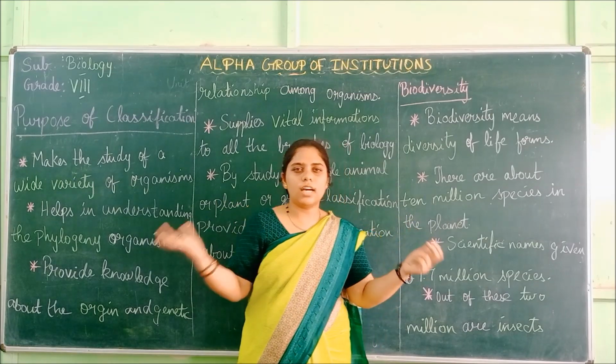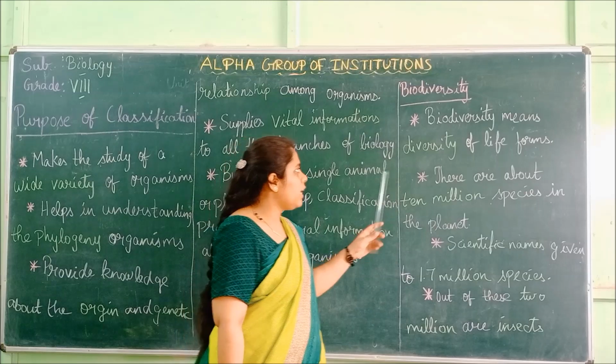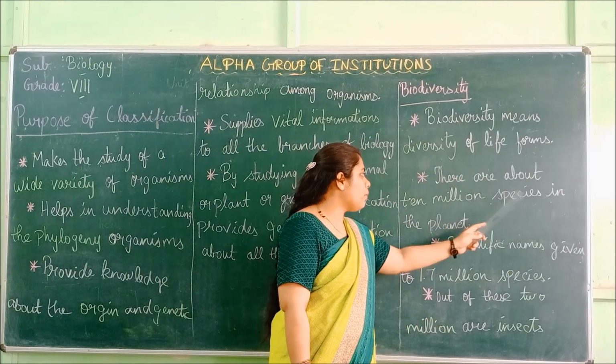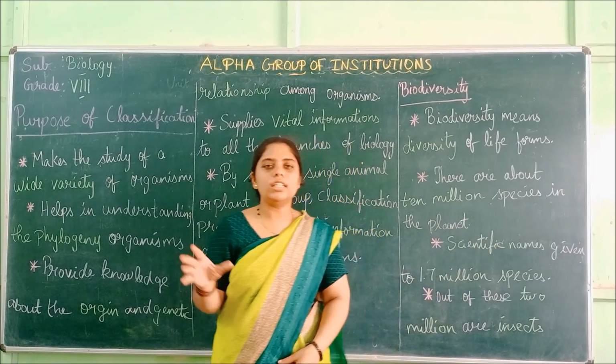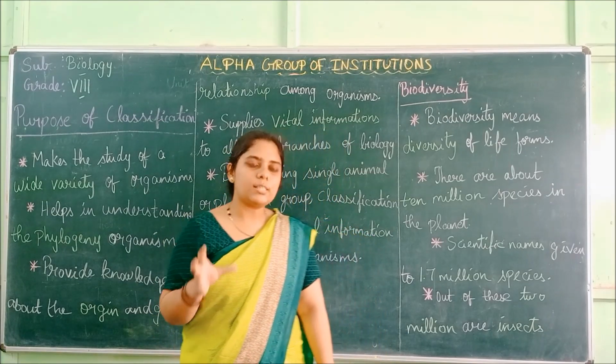So there is a diversity of living forms, and that is called biodiversity. There are about 10 million species on our planet, the Earth.